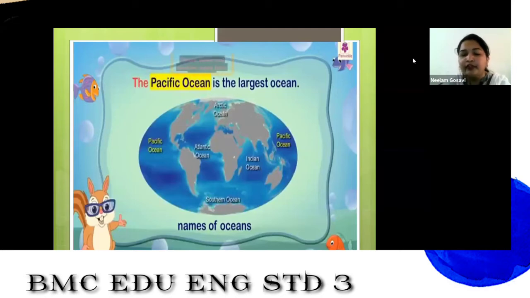So here the names of different oceans are given. Can you read the names given here on the screen? The Pacific Ocean, the Atlantic Ocean, the Indian Ocean, the Southern Ocean, the Arctic Ocean. So these all are the names of different oceans in the world, right? We are putting the in front of the word, right? Understood everyone? Try to read the sentence.